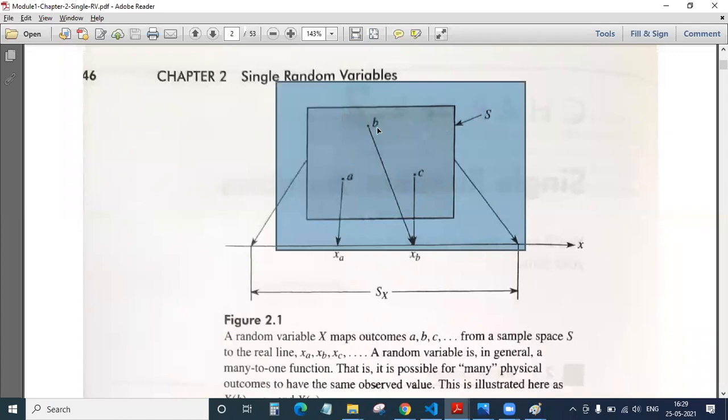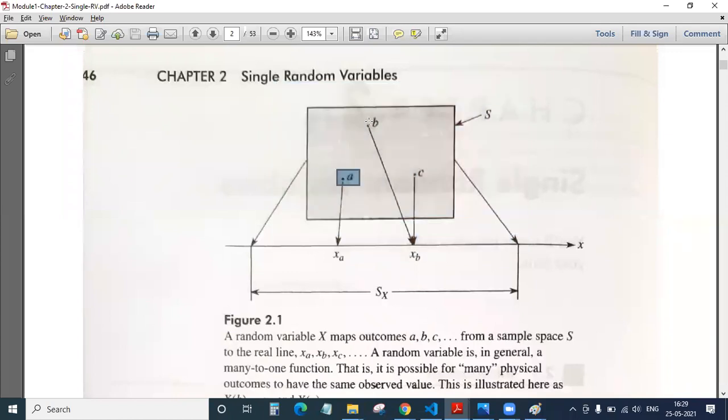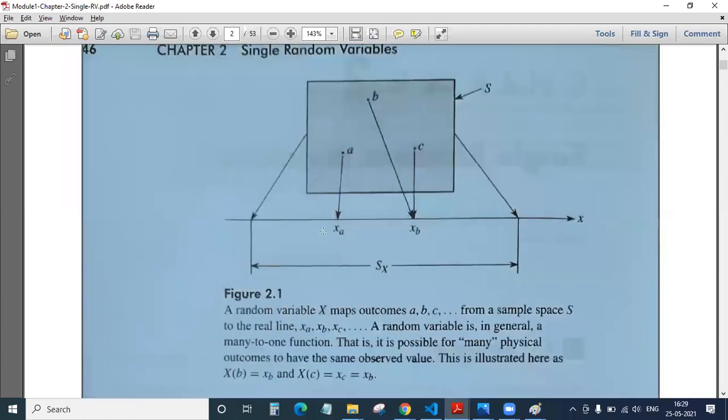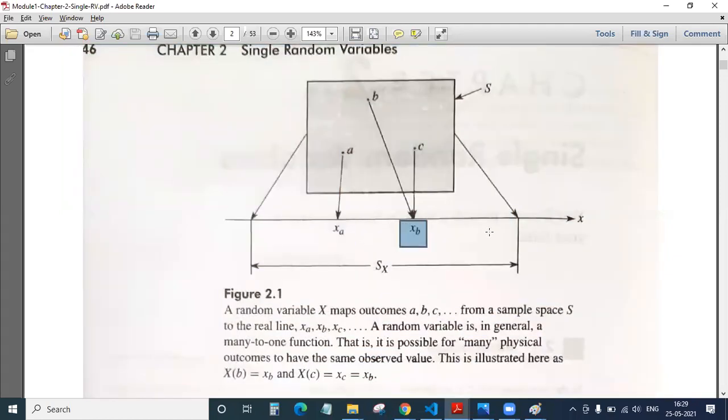Inside this sample space, there are events happening. What are the events happening? A, B, and C are the events. Then where do we map them, if I want to measure them, if I want to look at them? Those have to be in the form of random variables. So we map these events on the real line, and when we map them on the real line, we get the random variables Xa, Xb, and so on.